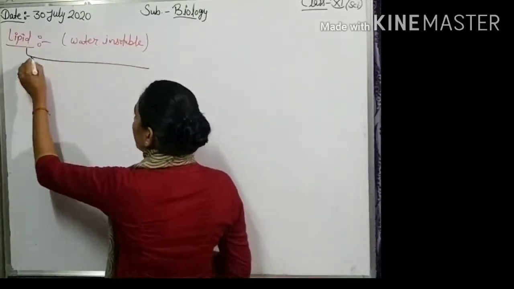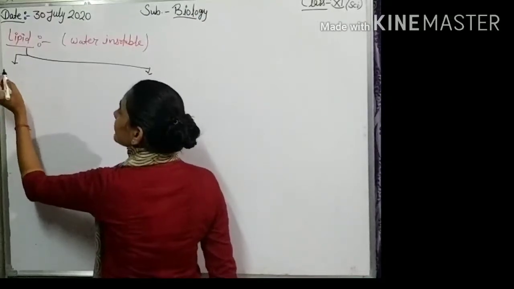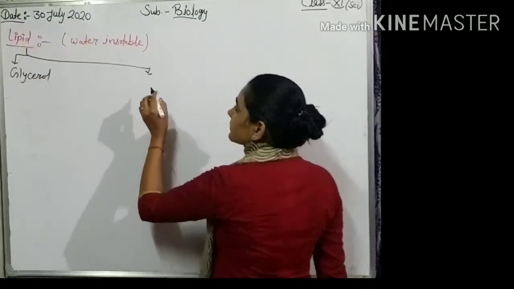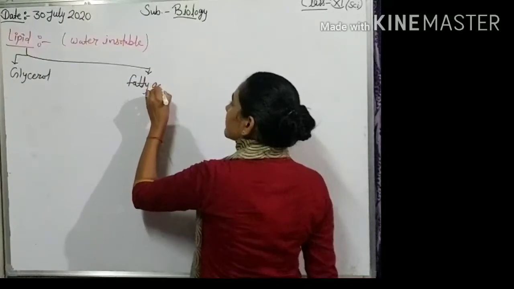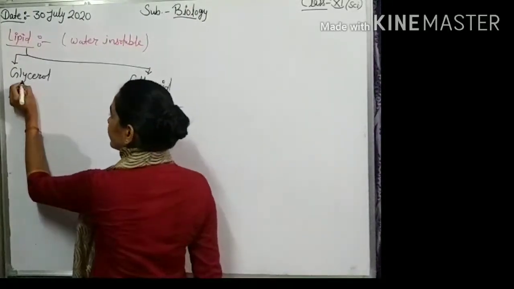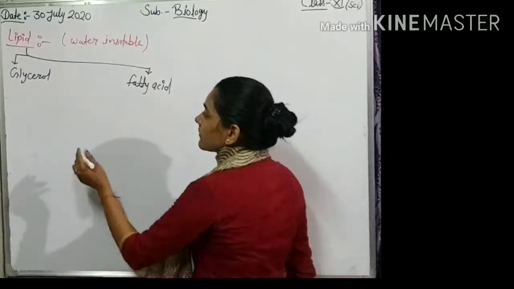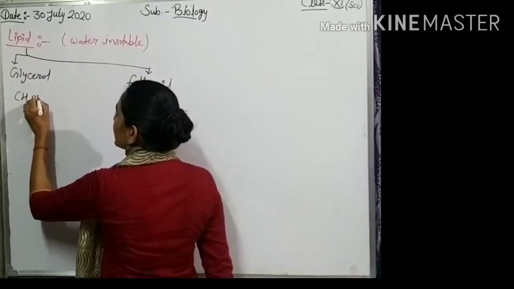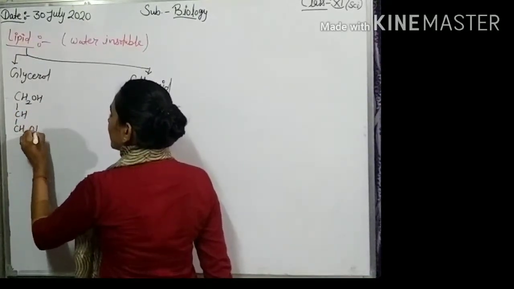Lipid is composed of two components, glycerol and fatty acids. Okay, structure: CH2OH, CH, CH2OH.